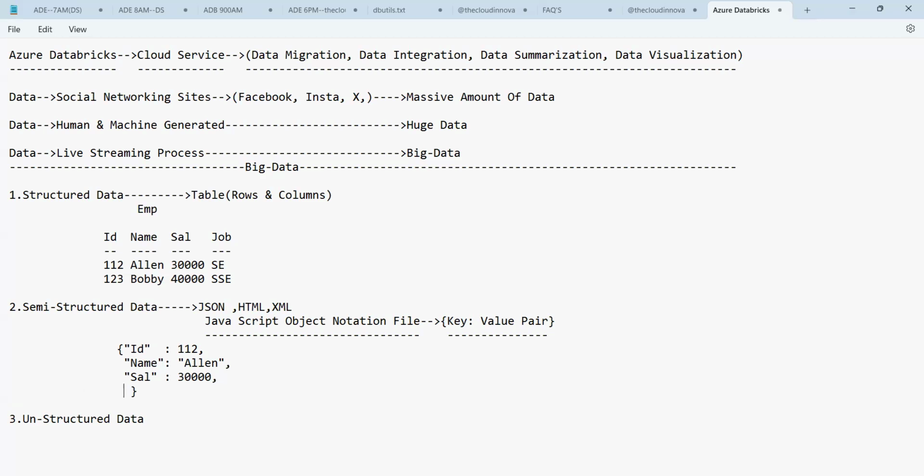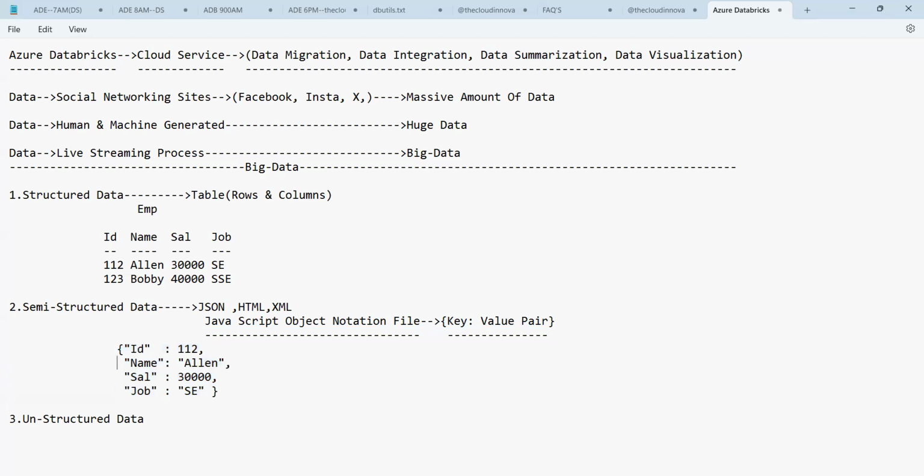And the next, fourth column you have is job. What is the job? Software engineer. Now, everyone, what is this called? It is called a key value pair.